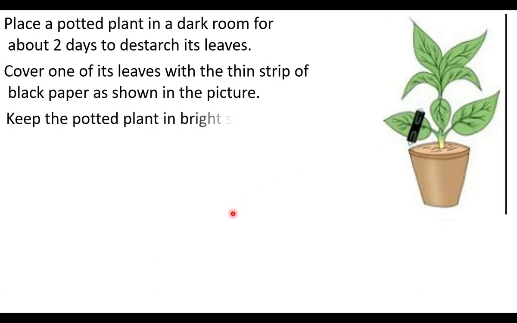Keep the potted plant in bright sunlight for 4 to 6 hours. The leaf covered with black paper does not receive sunlight. The uncovered areas receive sunlight.